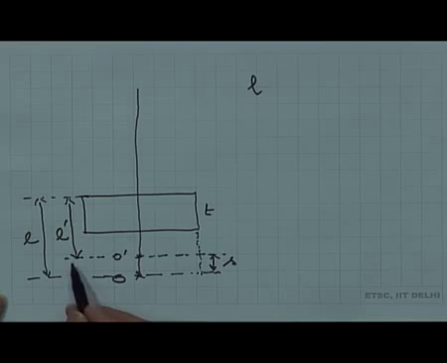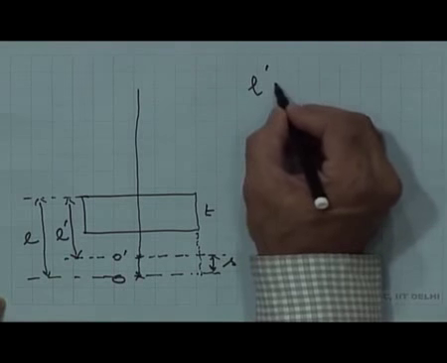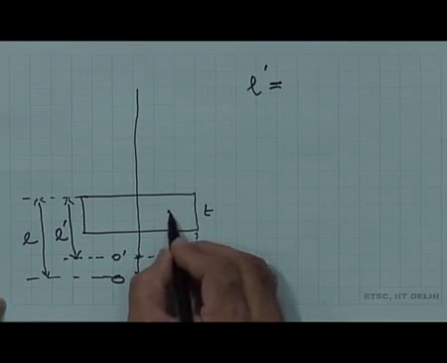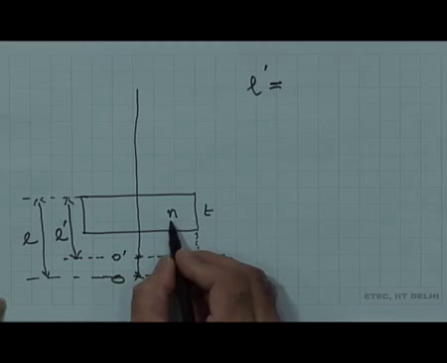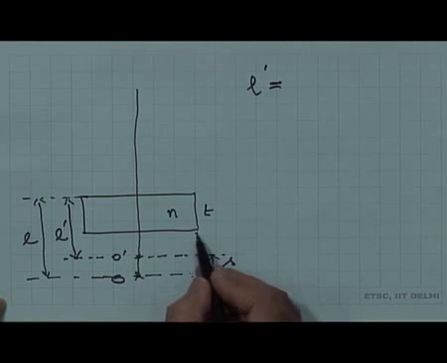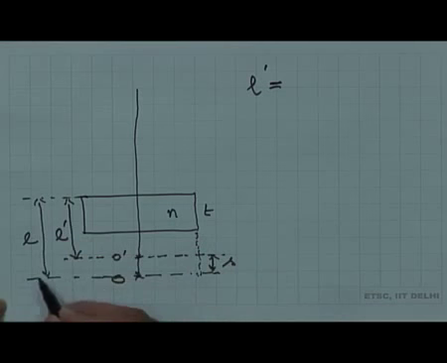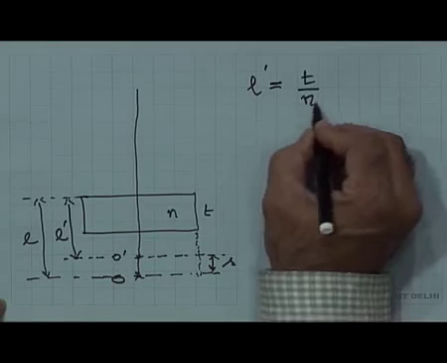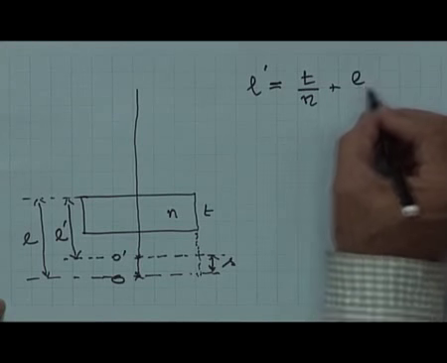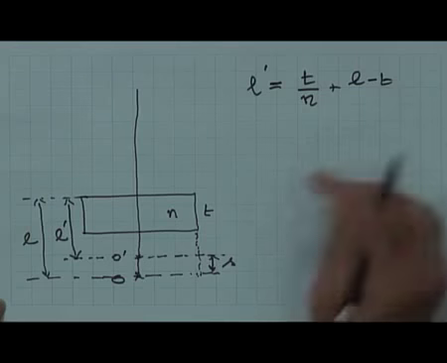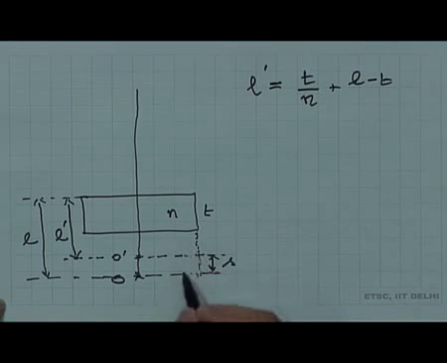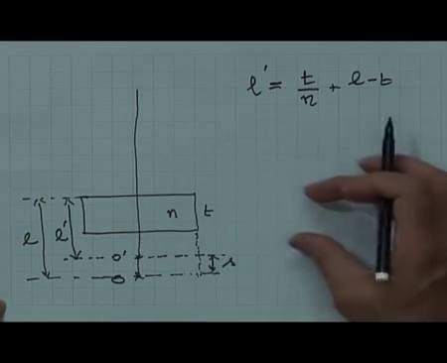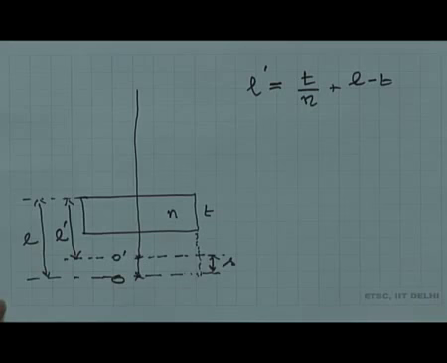So, to determine L dash, what we had done earlier, if we remember, was that we had a thickness T of refractive index n, and the remaining part here, that is L minus T. So, the total length is L. So, I can write this as L dash equals T by refractive index n plus, I am just extending the same result, L minus T, and we know this refractive index is 1 because this is air, this is air, this is air, and a glass slab of thickness T has been introduced.